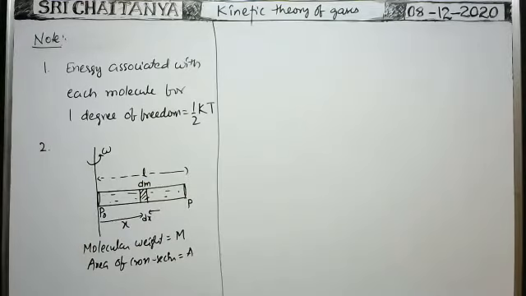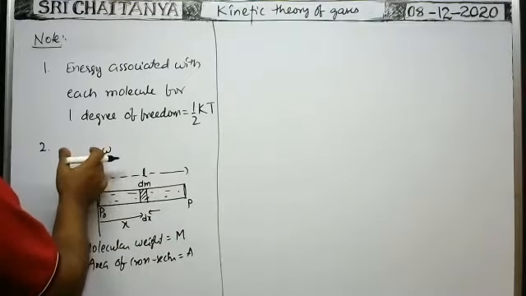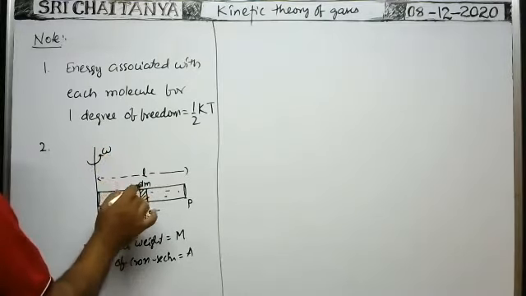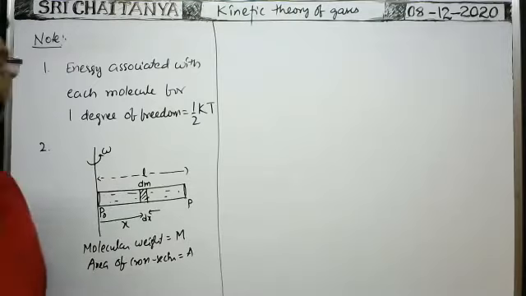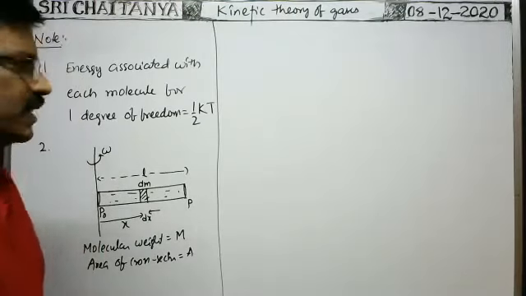Whenever this tube is made to rotate with angular velocity omega, each and every element is also having the same angular velocity.